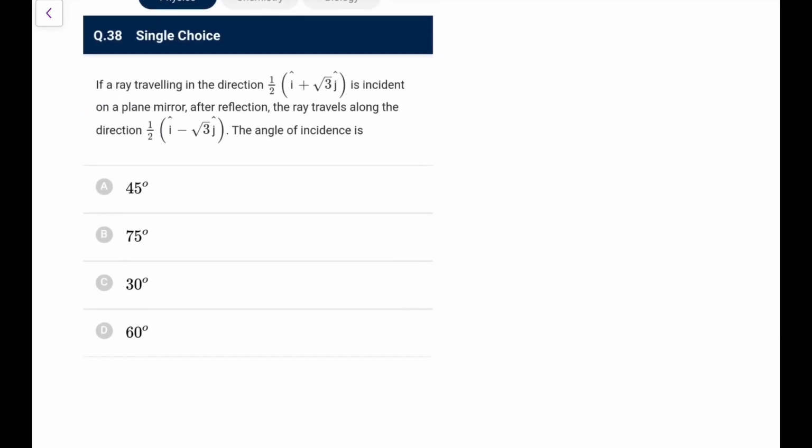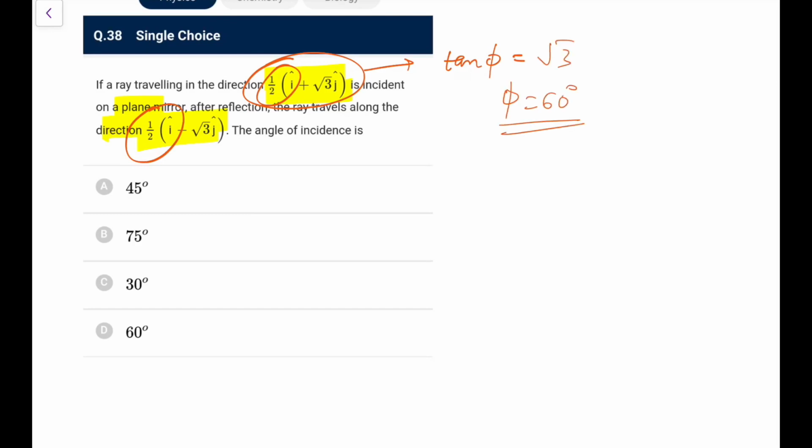Now going ahead. A ray traveling in the given direction is incident on a plane mirror. After reflection, the ray travels along the given direction. The angle of incidence is? Looking at the idea, this component remains unchanged. That means the surface is along the x-axis and the component along y has reversed. So what is the angle of incidence now? Because the surface is along the x-axis, angle of incidence means angle with the normal. If I take the angle with the horizontal, let's call it phi, then tan phi is equal to root 3, that is phi is 60 degrees, but incidence angle is measured with the normal, so it is not 60, it would be 30 degrees.